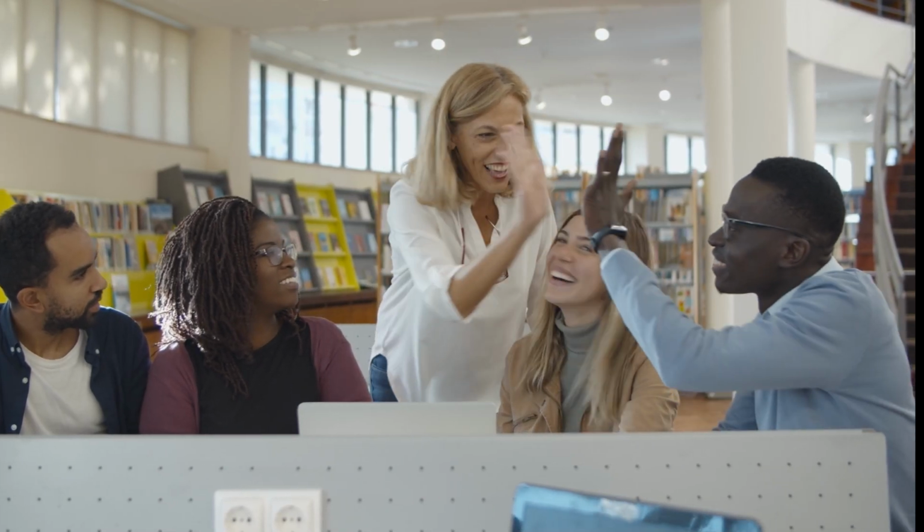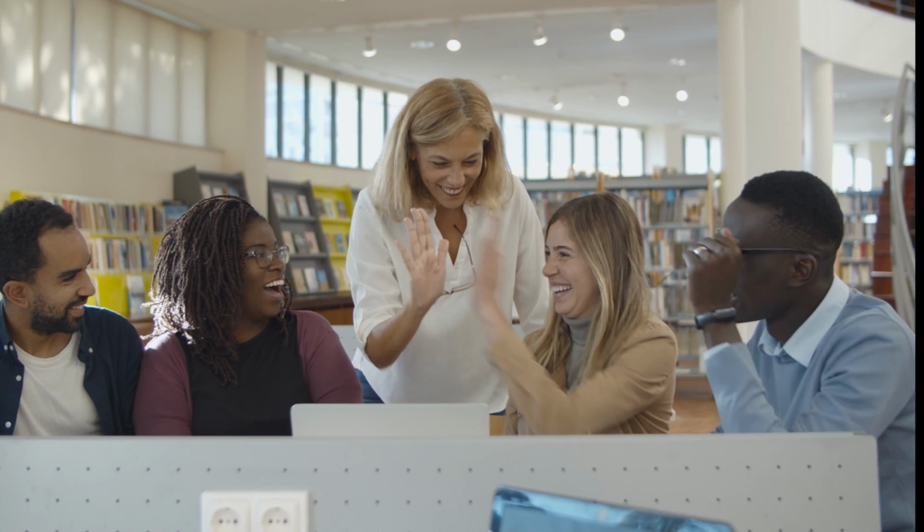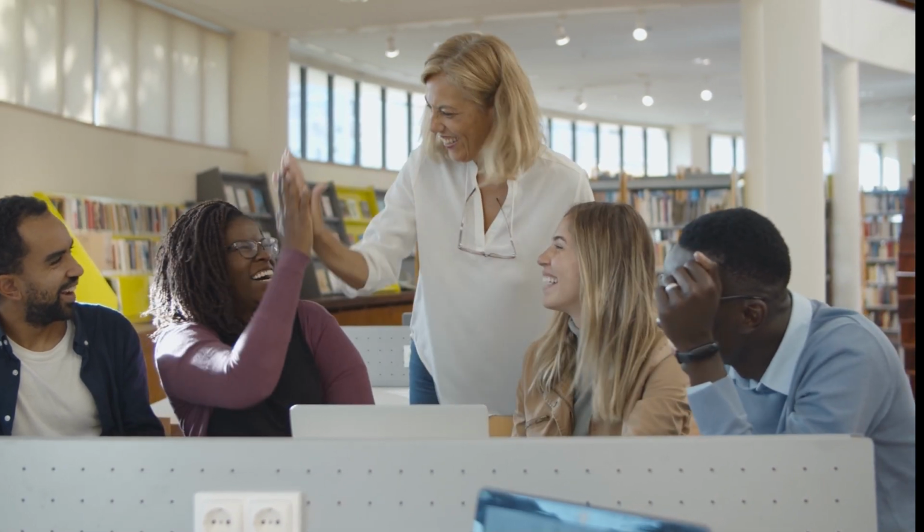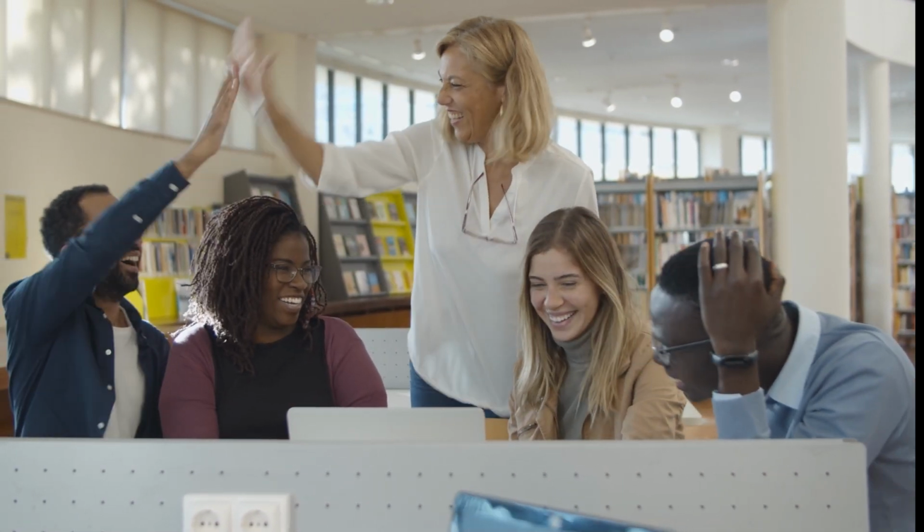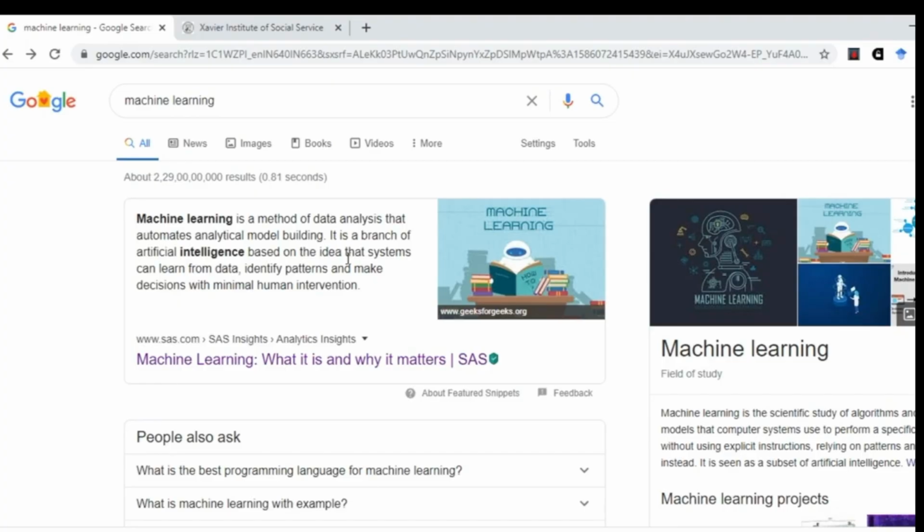In this tutorial, I'll show you how anyone, yes, anyone from any background can explore machine learning without touching a single line of code. Let's make this journey fun and easy. Let's begin by exploring the definition of machine learning as found on the internet.